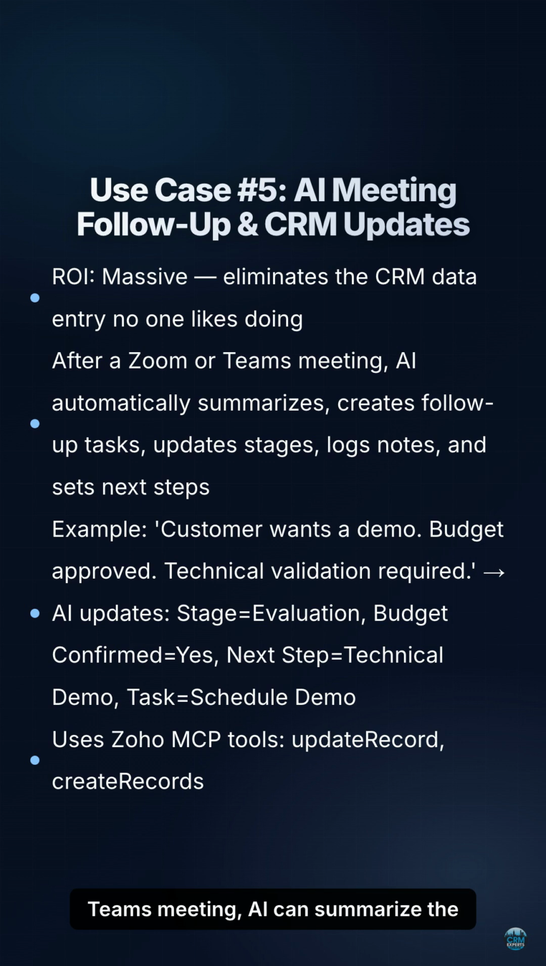After a Zoom or Microsoft Teams meeting, AI can summarize the conversation, create follow-up tasks, update opportunity stages, log meeting notes, and create next-step activities. For example, the meeting transcript says the customer wants a demo next week, budget is approved, and technical validation is required. AI automatically updates Zoho CRM, stage set to evaluation, budget confirmed to yes, next step to technical demo, and creates a task to schedule demo. Using Zoho MCP tools like Update Record and Create Records, this reduces administrative work while improving CRM data quality.